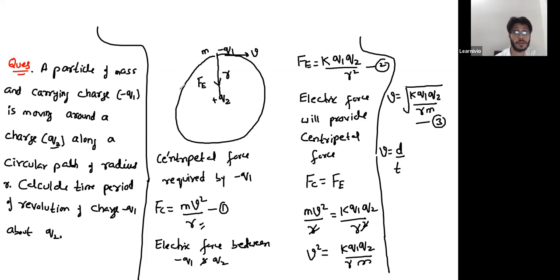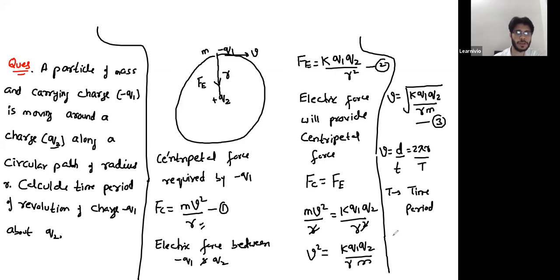360. Distance, not angle. The radius of the path is r. What is the distance covered by minus q1 in one complete revolution? That would be 2 pi r, right? It's distance. The distance covered in one complete revolution is equal to the circumference of the circle. And the time taken to complete one revolution is the time period, capital T. Here T is time period.